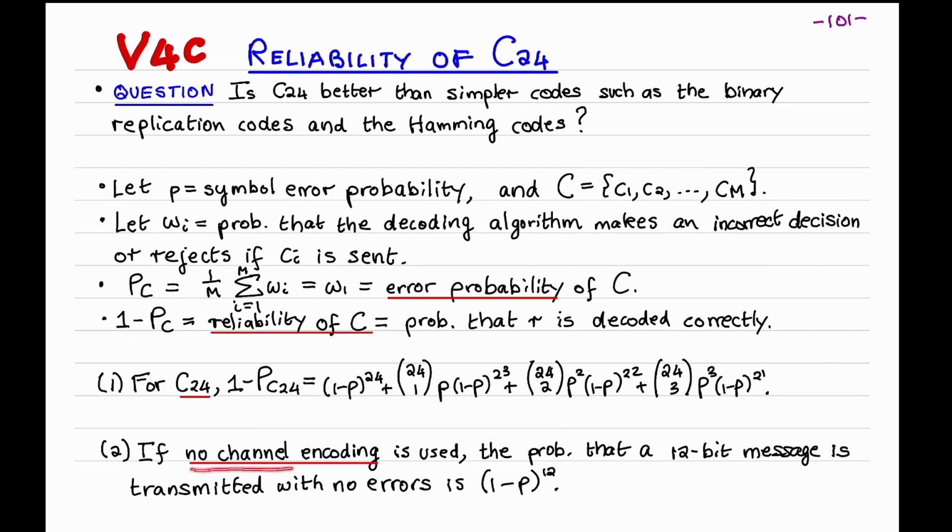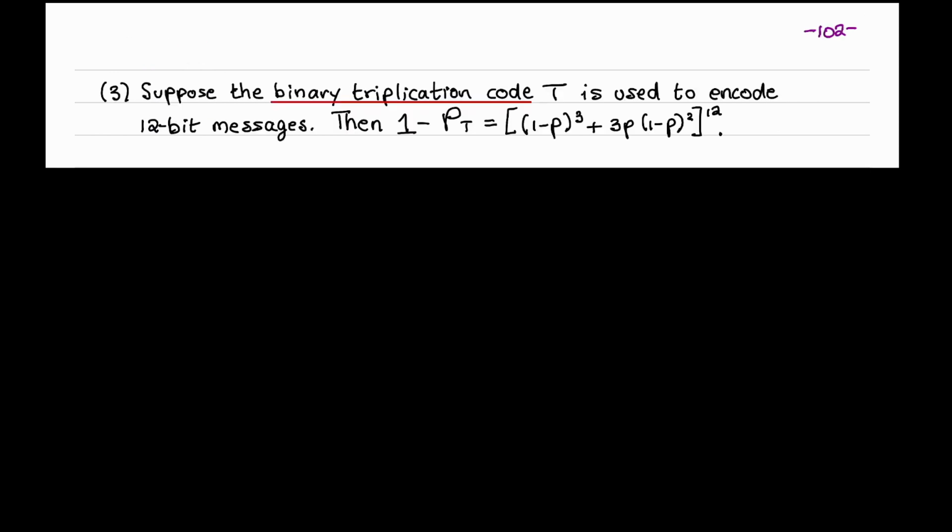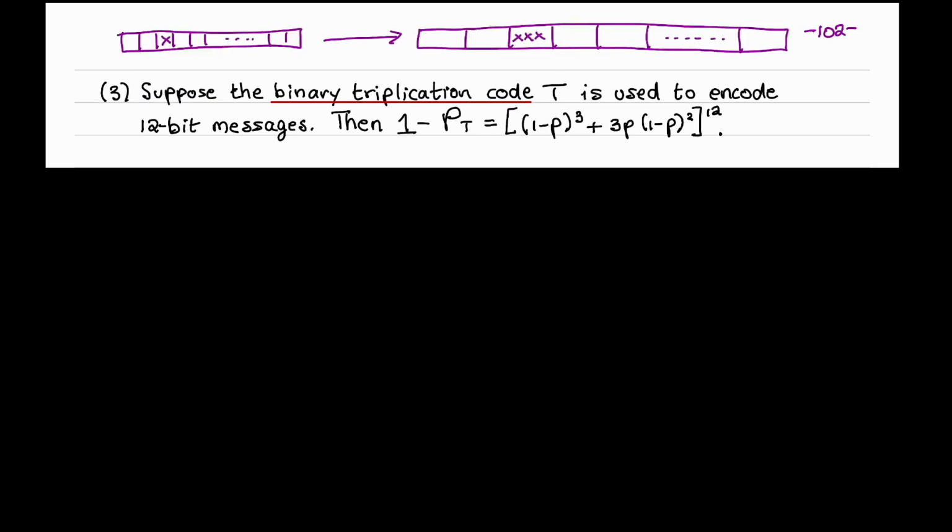If no channel encoding is used, in other words, a 12-bit source message is transmitted without any change, then the probability that a word is transmitted with no error is (1 minus p) to the 12. The exponent is 12 because source messages have length 12 bits. Suppose now that the binary triplication code that I'm calling T is used to encode 12-bit source messages. So each of the 12 bits of a source message is replicated 3 times, and the resulting code word has length 36 bits.